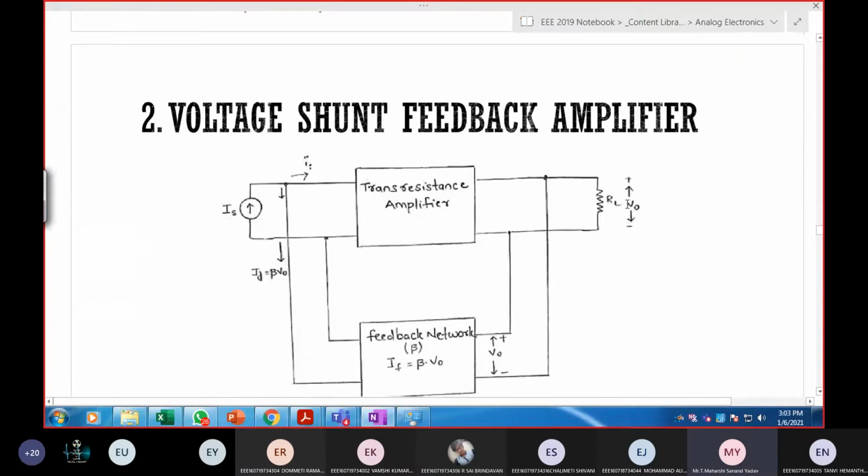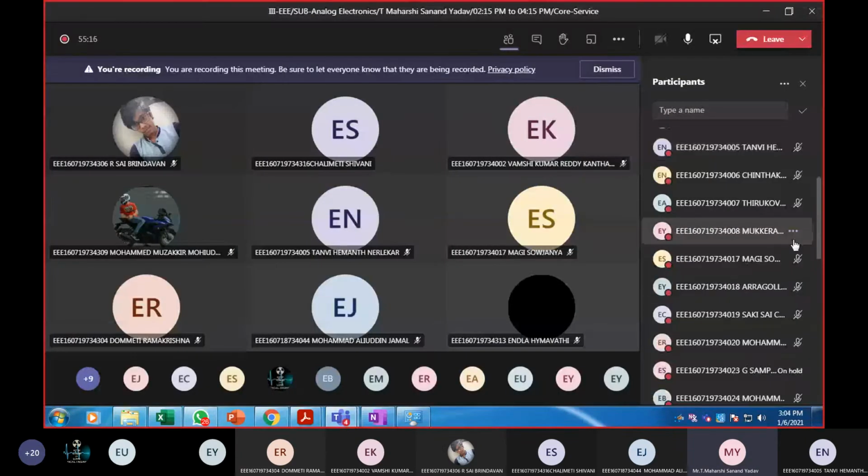See, voltage shunt feedback amplifier. So output is voltage, input is shunt. That's why it is in the form of node. Next, output is voltage. Again, it is shunt, which is nothing but node. Clear with this? Rule number 17.